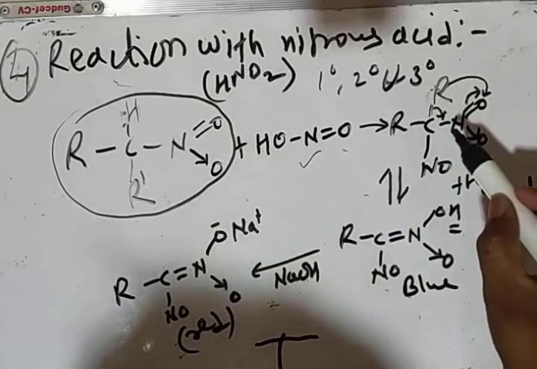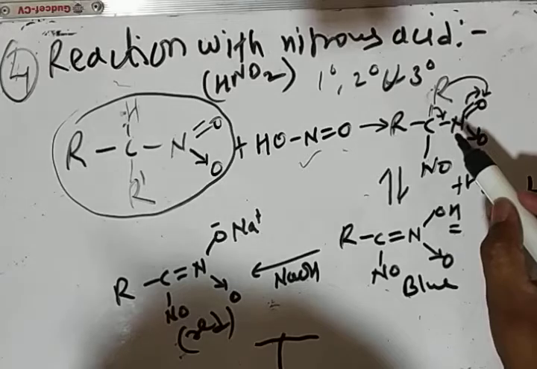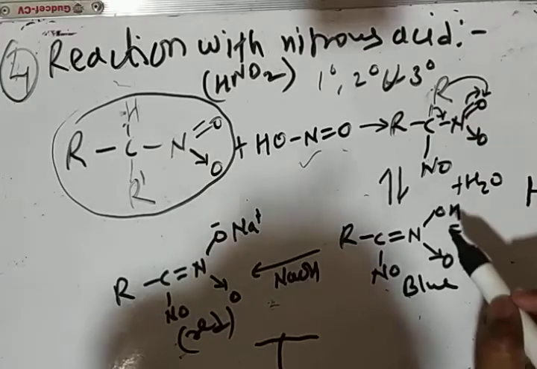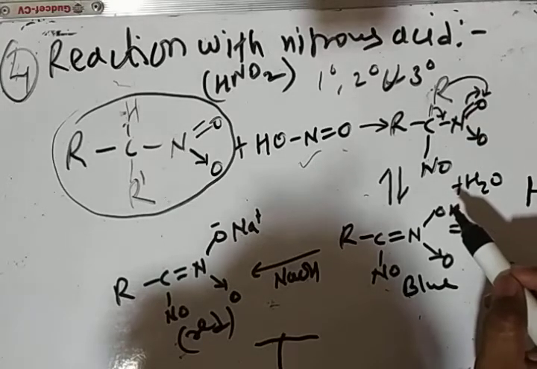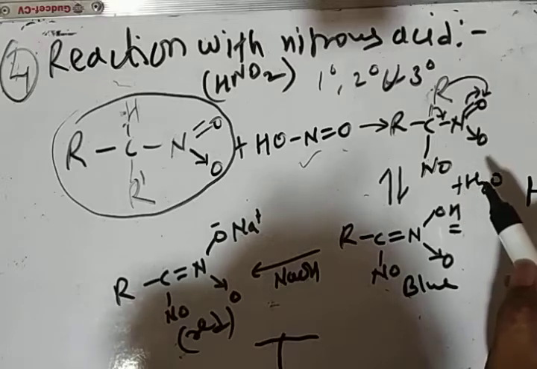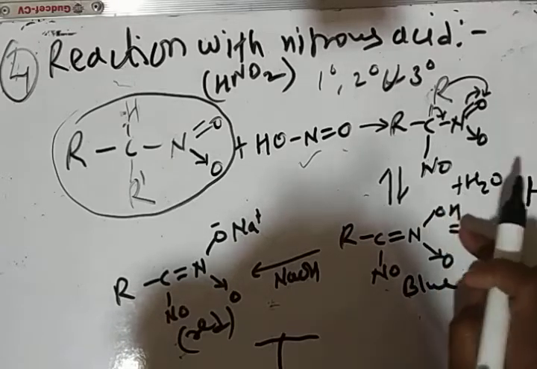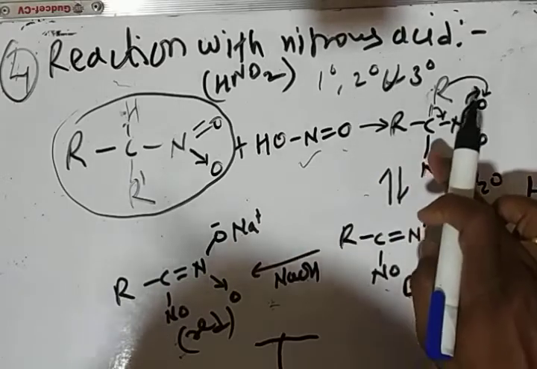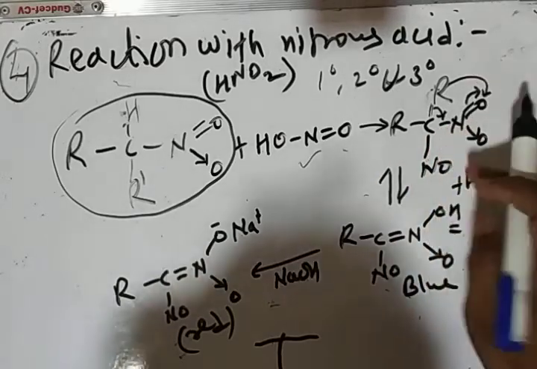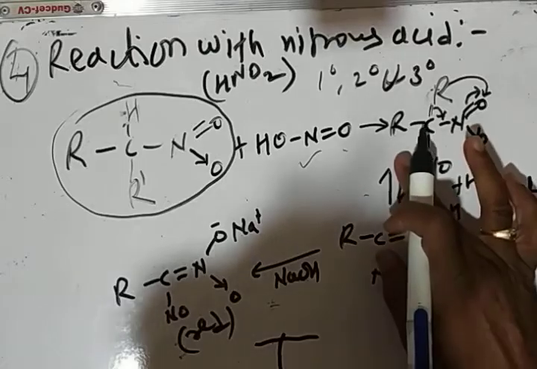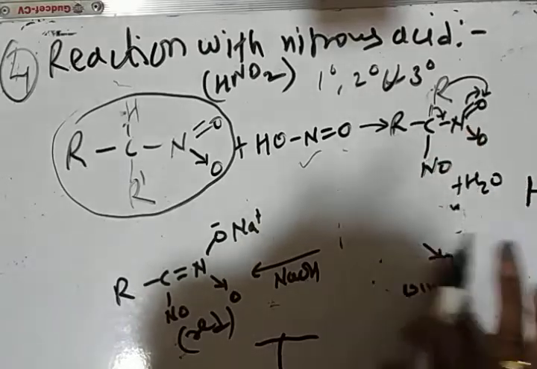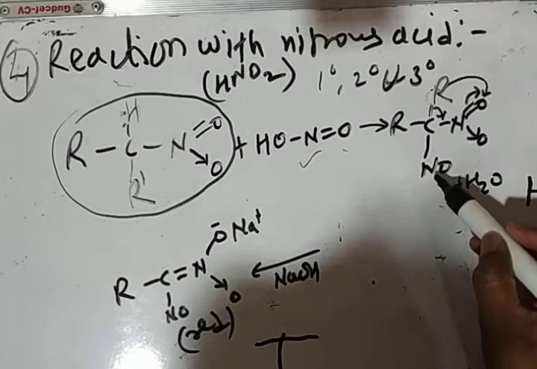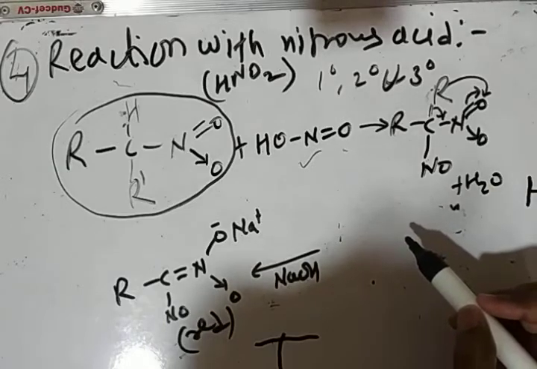This blue colored solution is formed, but the compound does not react with NaOH, which means its acid form is not formed. The reaction stops at this stage only, which means we are getting this alpha nitroso nitroalkane.